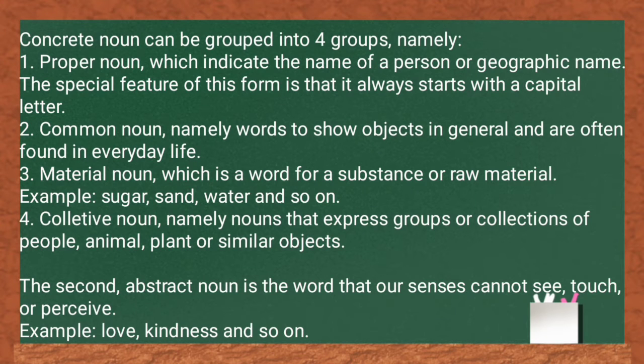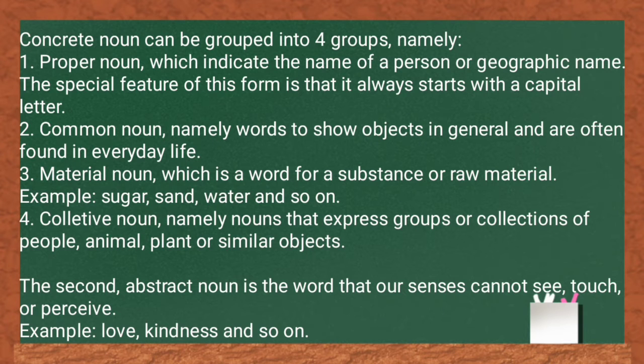Example, sugar, sand, water, and so on. 4. Collective noun, namely nouns that express groups or collections of people, animal, plant, or similar objects.